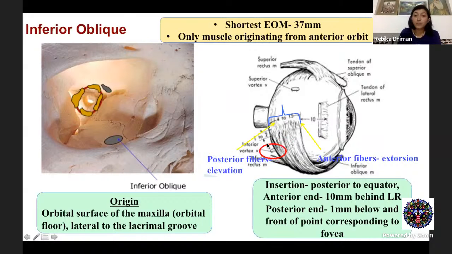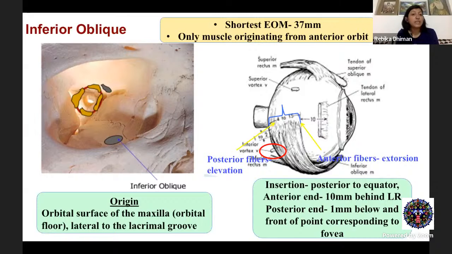And here again, you have important structures like the vortex vein around its posterior end of insertion. So be careful when you're hooking this muscle. Also, the posterior end of insertion is actually very close to the point which is corresponding to the fovea. So especially when you are passing the sutures and all, you must be careful.